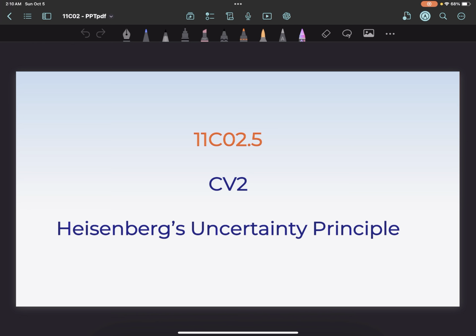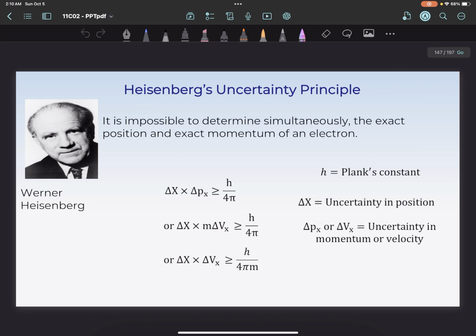Today we'll be learning about Heisenberg's uncertainty principle. Heisenberg was a well-known scientist. He said that it is impossible to determine simultaneously the exact position and the exact momentum of an electron.